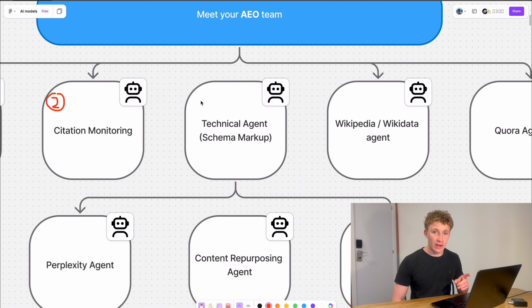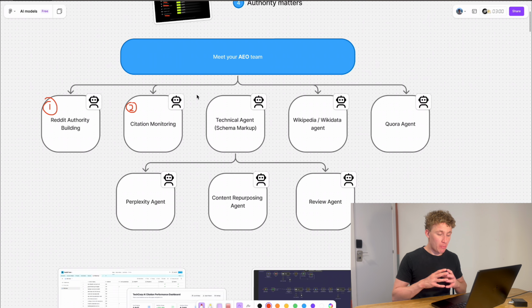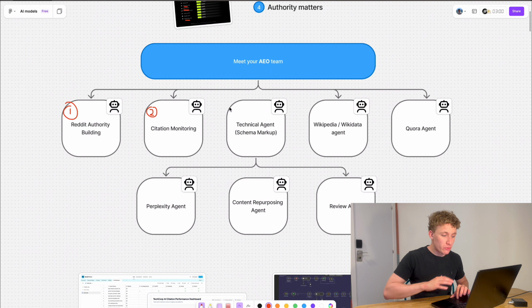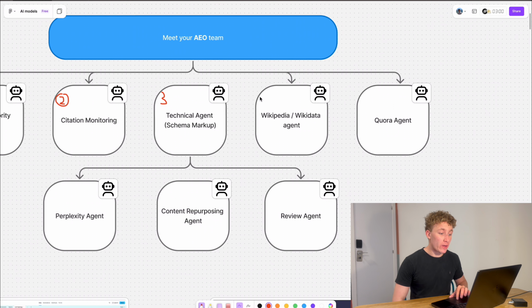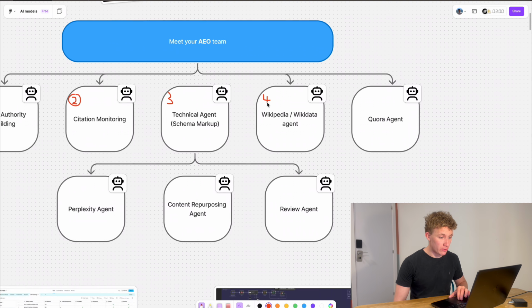Then we got the technical agent, and this is super important, and often something people completely forget, but what we have to make sure is that your data is structured for schema markup. So essentially, it's just a block of code which tells large language models, this is a question, this is an answer, let's say in an FAQ block. So when you're writing content, when you're adding new blog pages to your site, it's also important that we have the technical side covered.